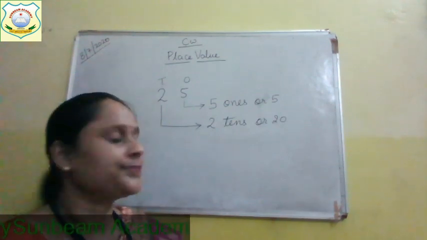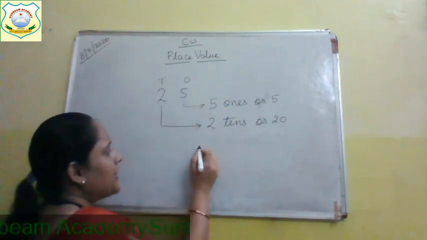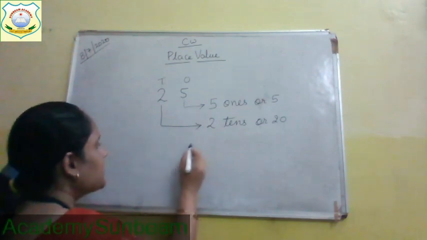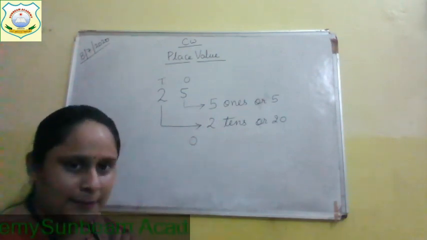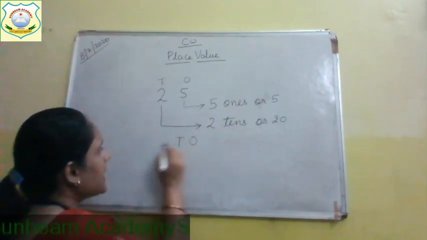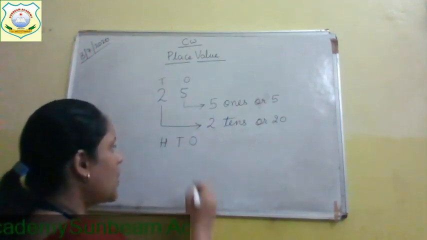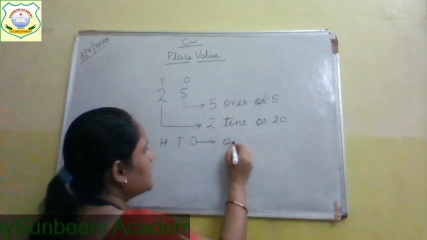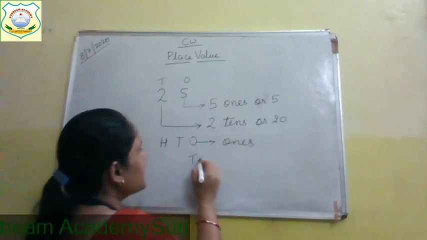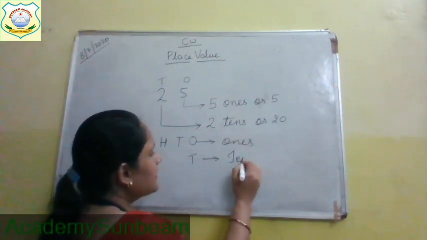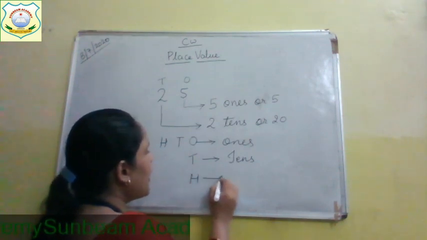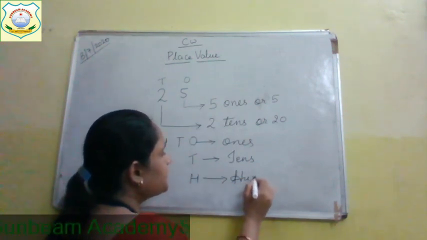Clear? After ones and tens place, which place comes? After first is ones place, then come tens place, then come hundreds place. O stands for ones, T stands for tens, H stands for hundreds.